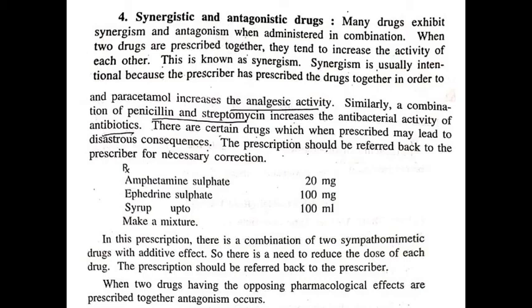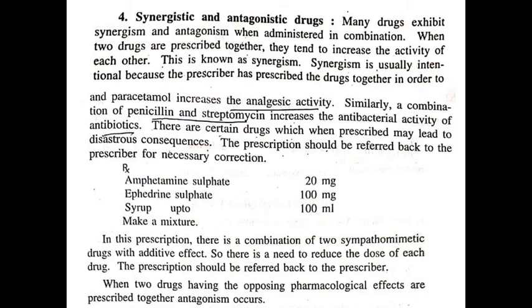Example, the combination of penicillin and streptomycin increases the antibacterial activity of antibiotics. There are certain drugs which, when prescribed, may lead to disastrous consequences. The prescription should be referred back to the prescriber for necessary correction.